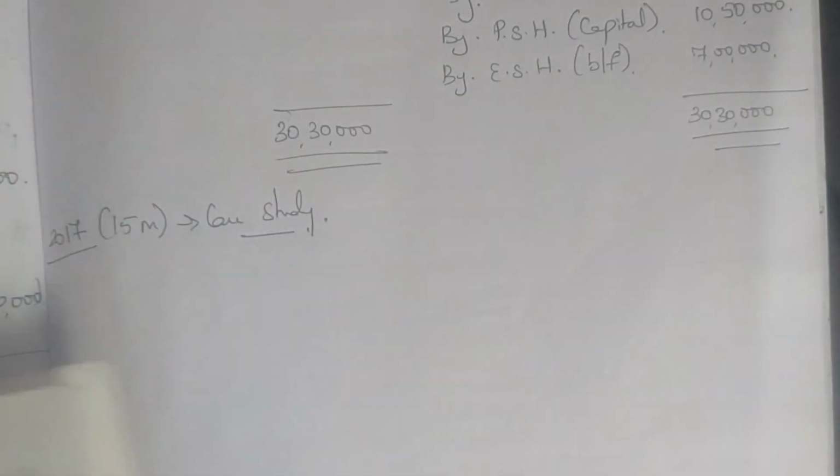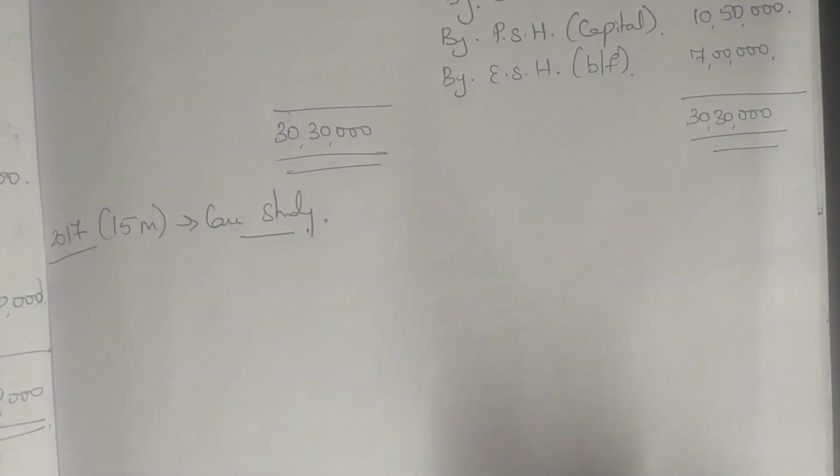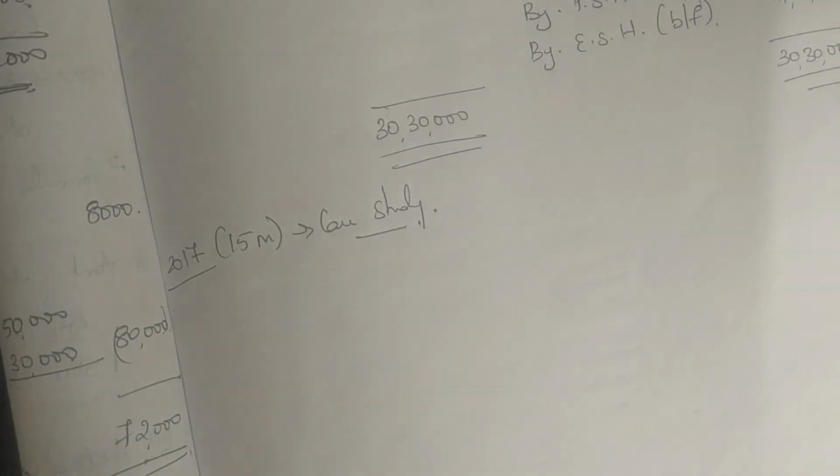Now it's a case study problem, but the pattern is the same. Only thing you have 2-3 additional questions where you have to write it in a theory format. So we'll just start with the problem and I'll tell you how you have to go about it.